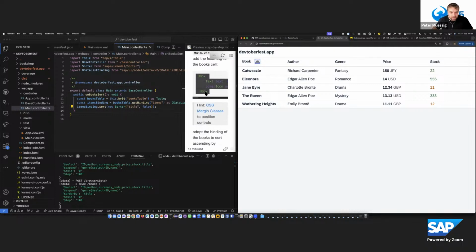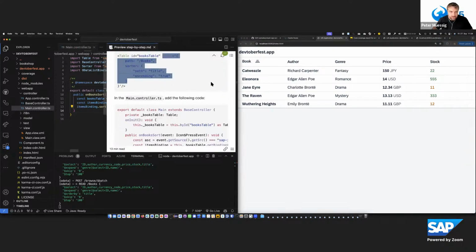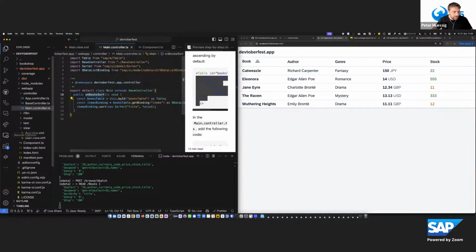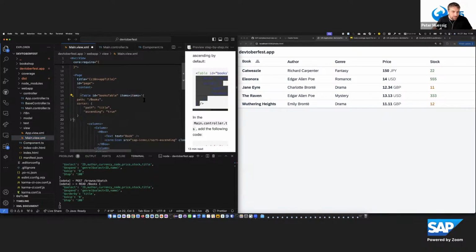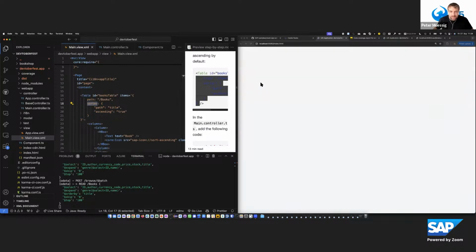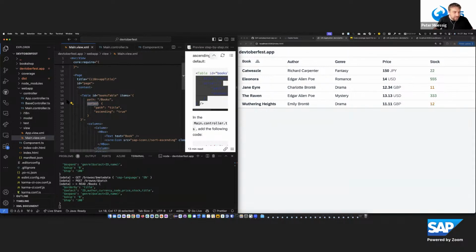But I did this a little bit further. So by default, we do a sorting of the items in the XML view. I take this short snippet and go to the XML view definition in the table. And here, instead of binding to books, we now use the expression binding syntax to the path books, but using also a sorter. Ascending should be true. And then by doing that, when the application starts, it's already sorted ascending.